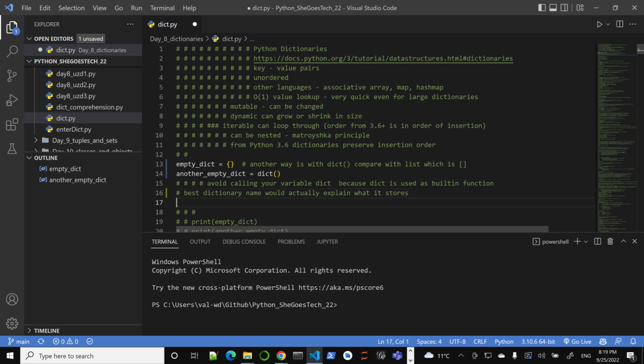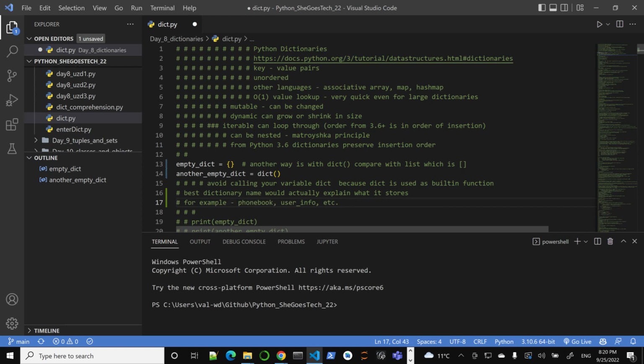What it stores exactly. Thank you, my AI assistant. On what it stores. So something like, for example, my books. For example, let's see, some phone book, user info, etc.